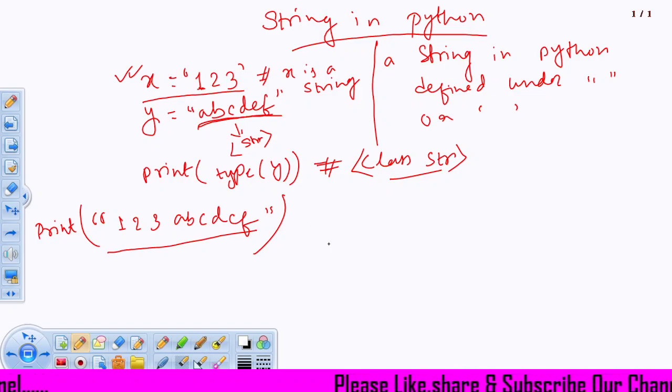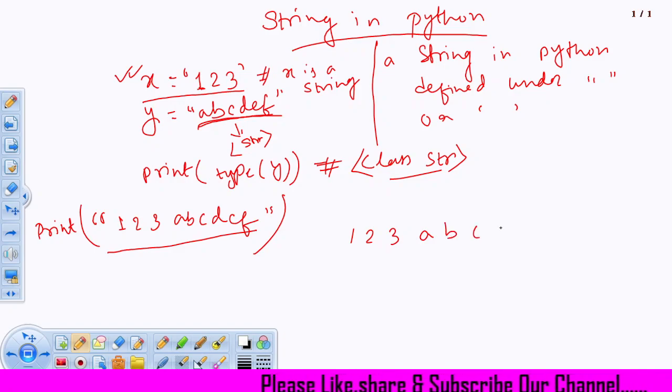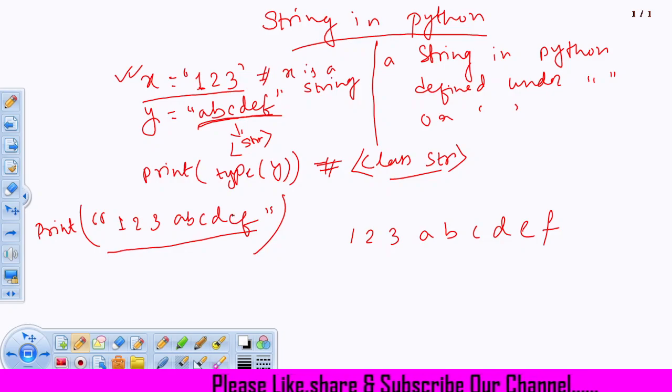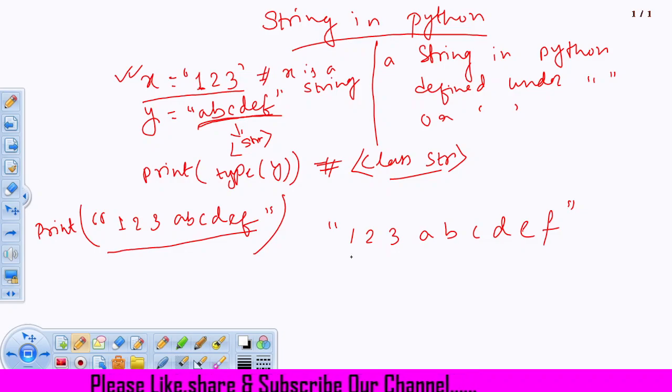Now let's take this whole string 123abcdef. This is a string in Python. Now let's see how to manipulate the string. The string has two main characteristics.